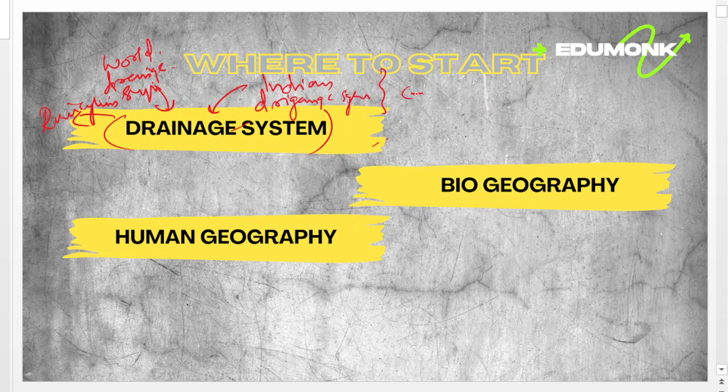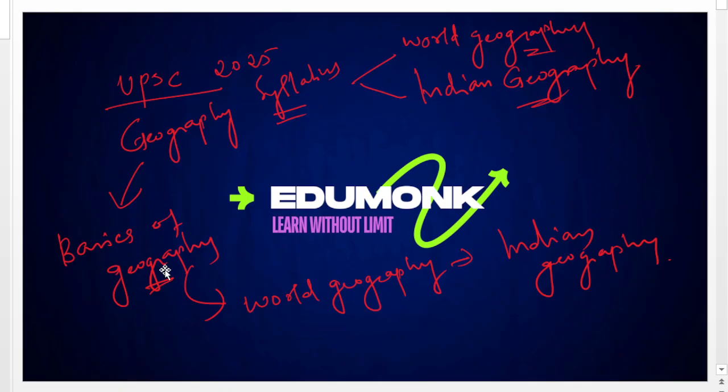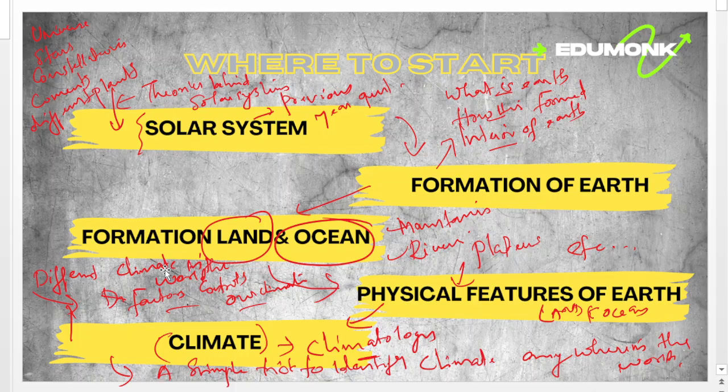We have to look after the Indian drainage system specifically. Then we will move on to biogeography and human geography. Okay, then we can start with our first topic, that is our solar system.